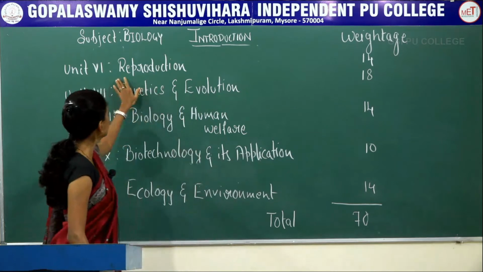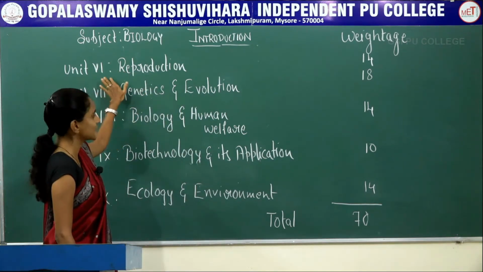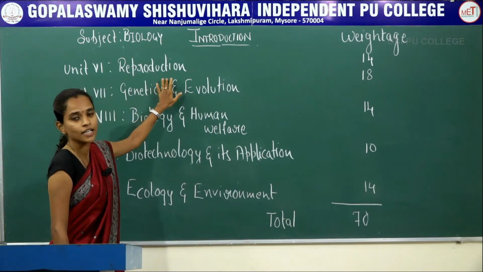Now coming to the first unit, unit 6, reproduction.